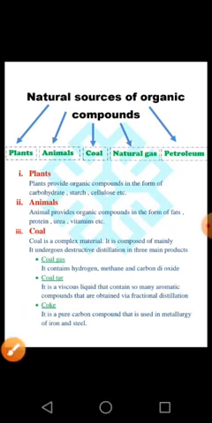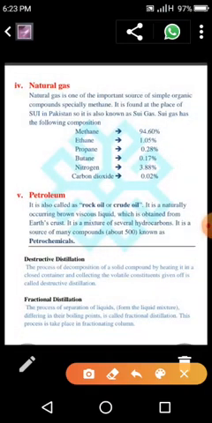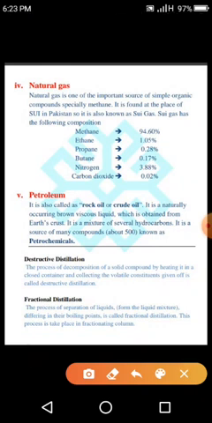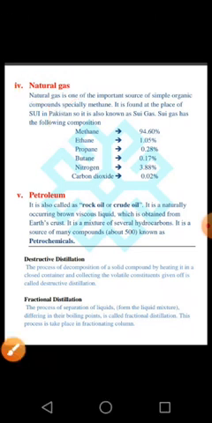Okay, students, then the fourth is natural gas, the most interesting topic of the natural sources. What happened in 1951 at the place of Sui? They were trying to find petroleum, but accidentally they obtained a gas from a well. That gas was the gift of nature, so that's why it is known as natural gas. It is also known as Sui gas because of the place where it was found.